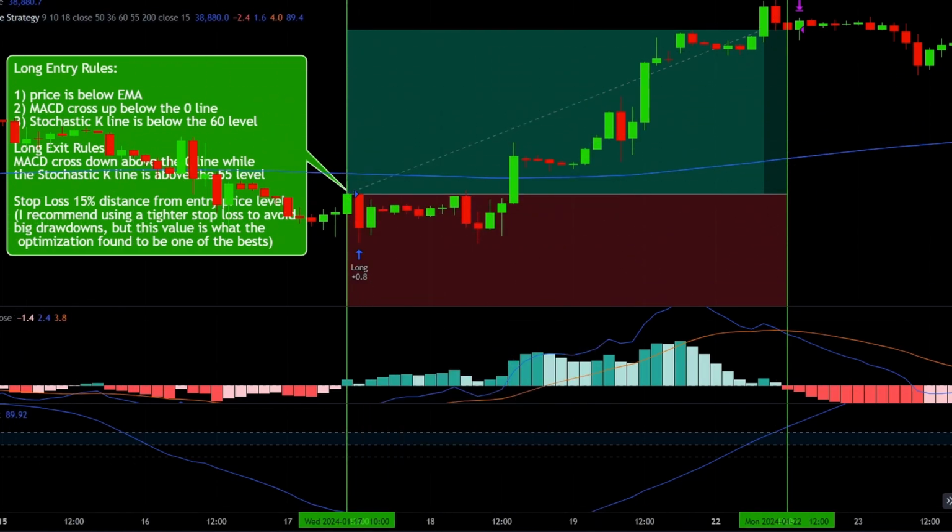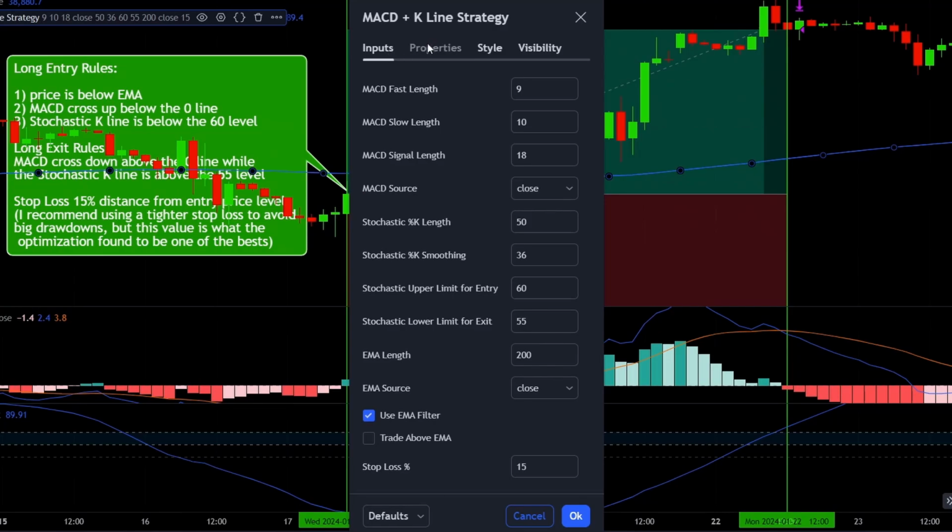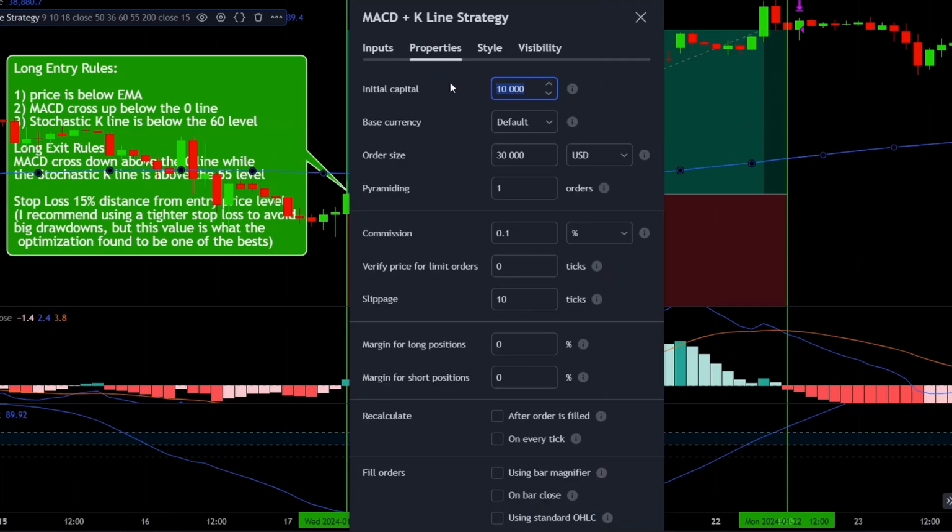And now let's see the backtest results. First of all, for the backtest I am using a $10,000 initial capital with a $30,000 position sizing, which is a 3x leverage. I will use one trade at a time, so the pyramiding is set to 1. The commission is set to 0.1% both on entries and exits, but I found that using 0.25% is also profitable in most cases, and the slippage is set to 10 ticks.